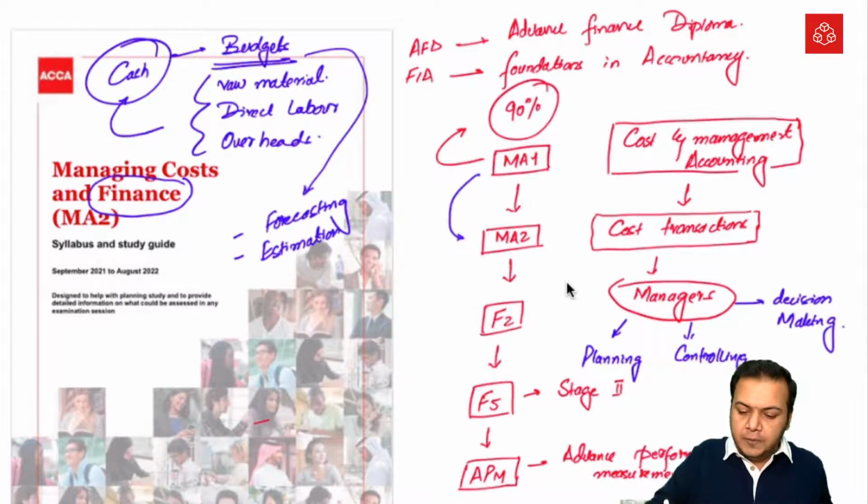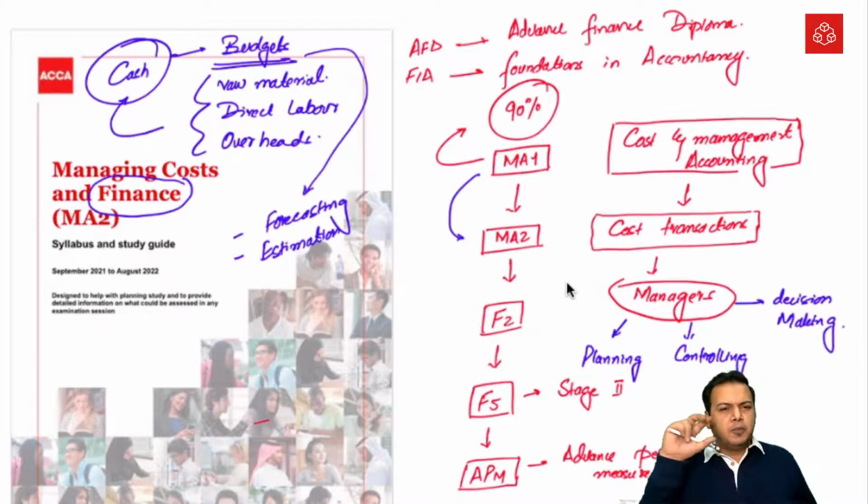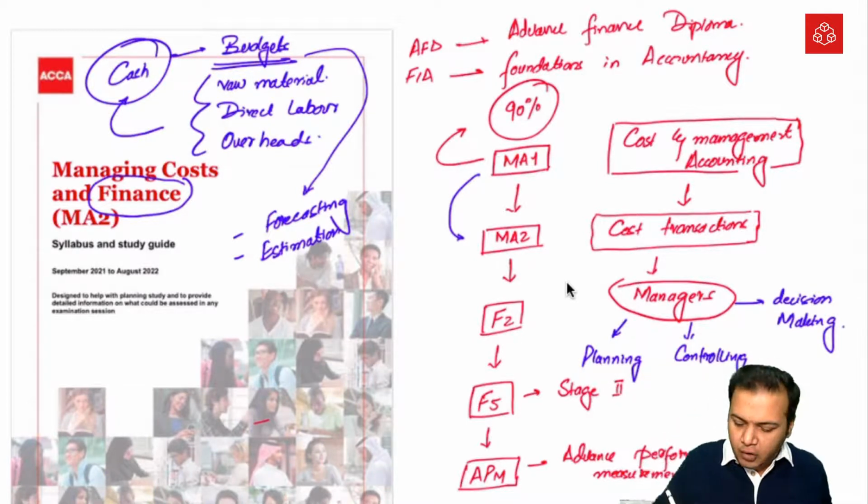So in MA2, the cost portion will be the same as before, but forecasting and estimation and budgets, these will be the new topics here, and both of these topics will be really important.